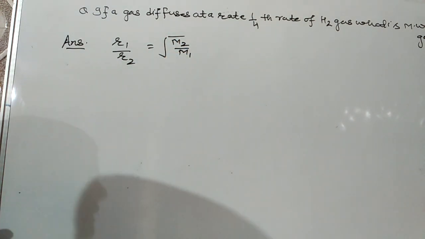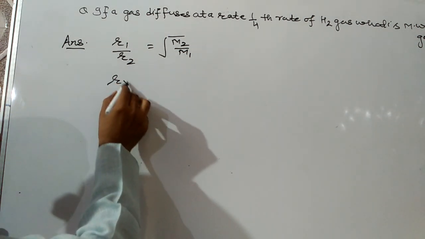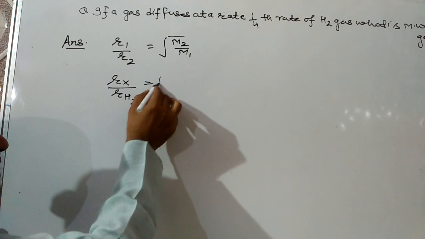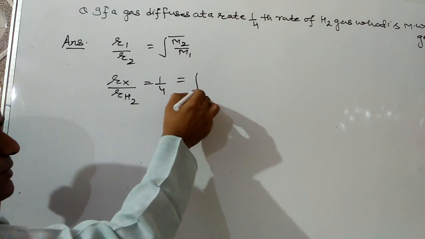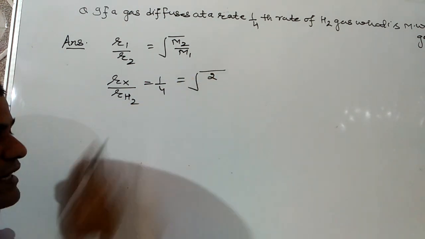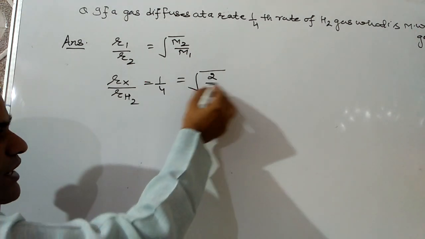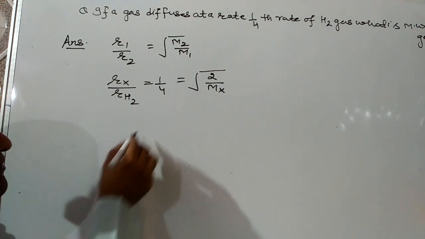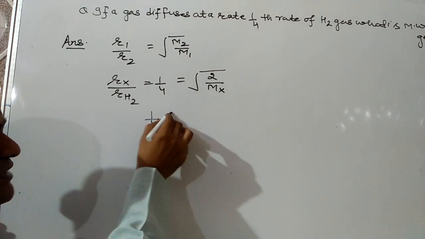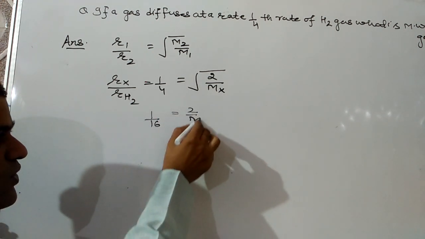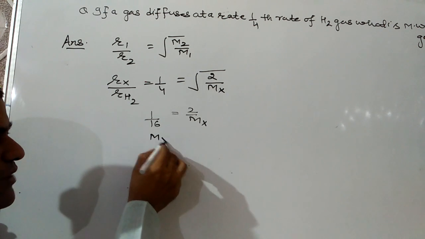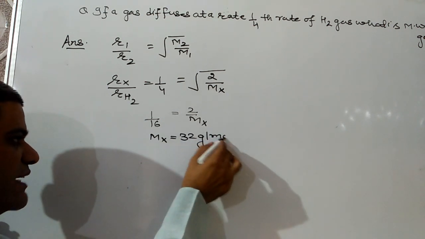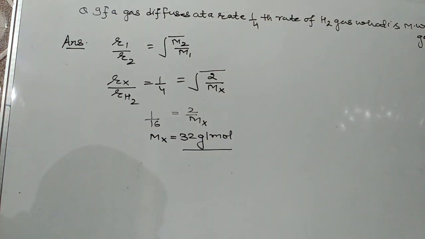We don't know the gas, so let's suppose the gas is X. Rate of X over rate of hydrogen is given as 1 by 4, which equals root of molecular mass of hydrogen, that is 2, over molecular mass of gas X. Squaring both sides, we get 1 by 16 is equal to 2 by Mx. So the molecular mass of the gas comes out to be 32 gram per mole.